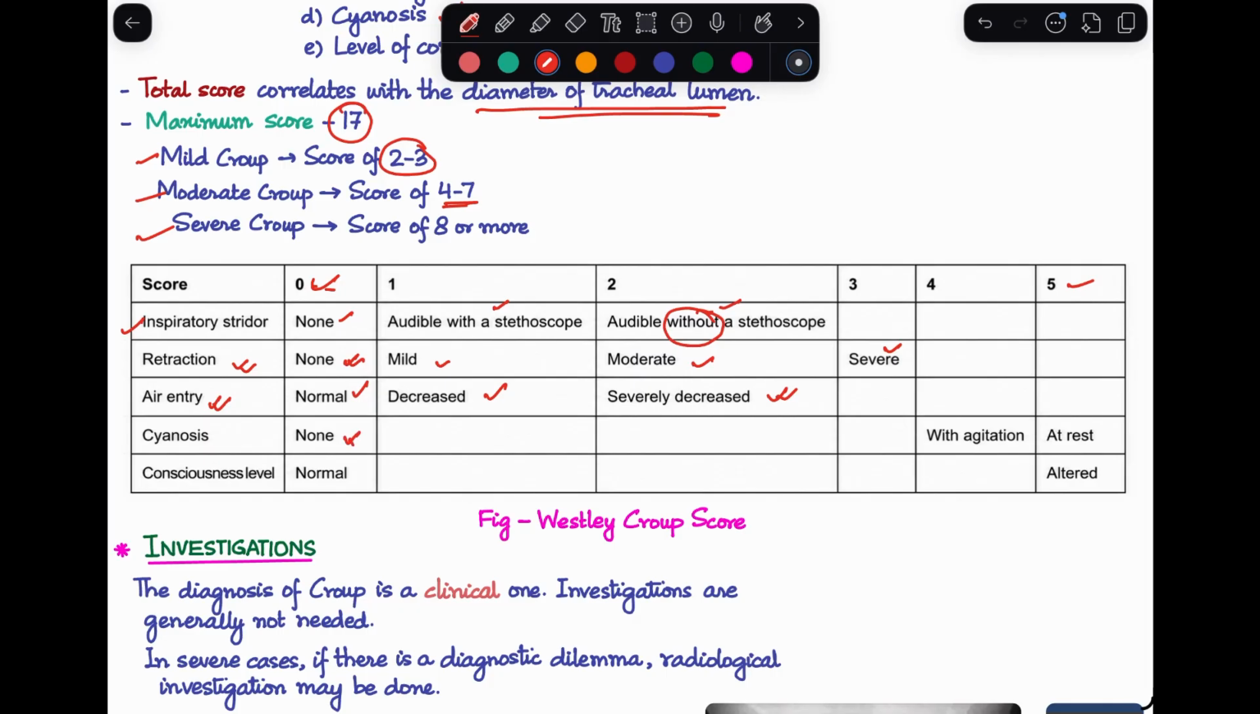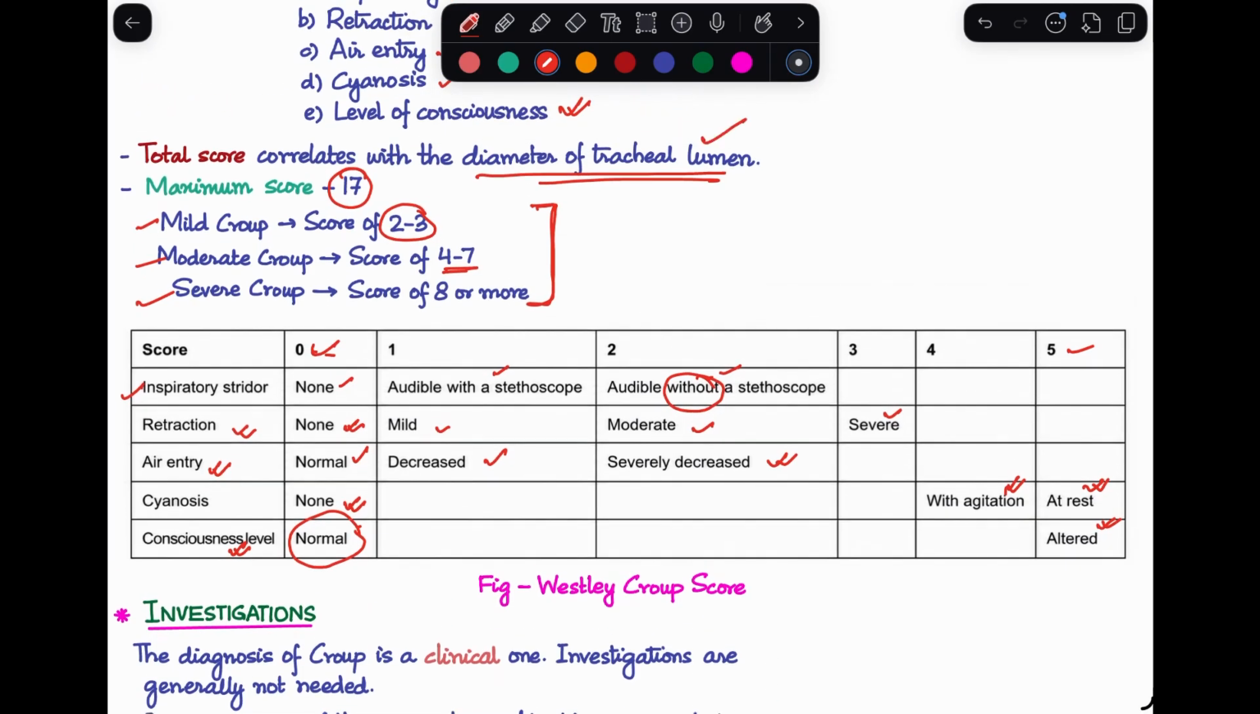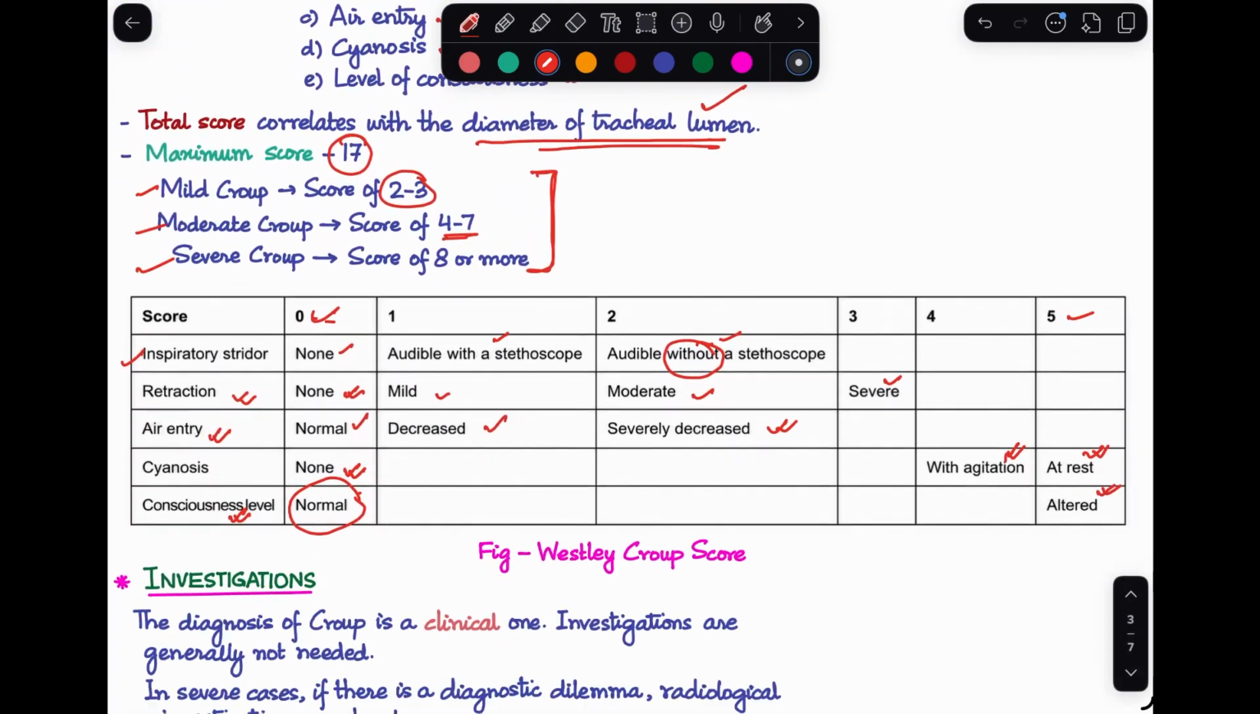Then we look at cyanosis. If there is no cyanosis, we score it as 0. If there is cyanosis with agitation, we score it as 4, and at rest, we score it as 5. And then last of all, we look at the consciousness level. Normal gets 0 points, and if that is altered, then it gets 5 points. Based on the scoring, you'll calculate the total score, and then we will classify them as mild, moderate, or severe. This will correlate to the diameter of the tracheal lumen. So that's about our Westley Croup score.